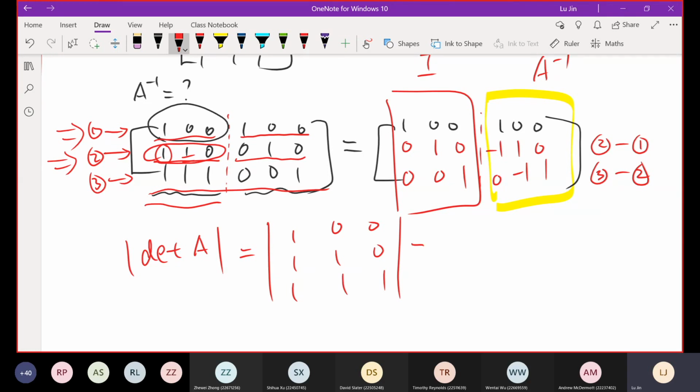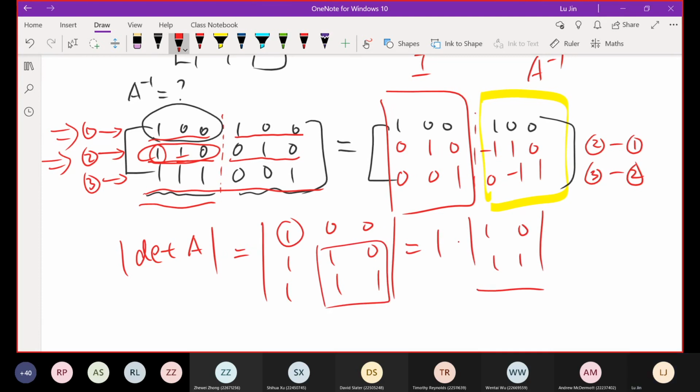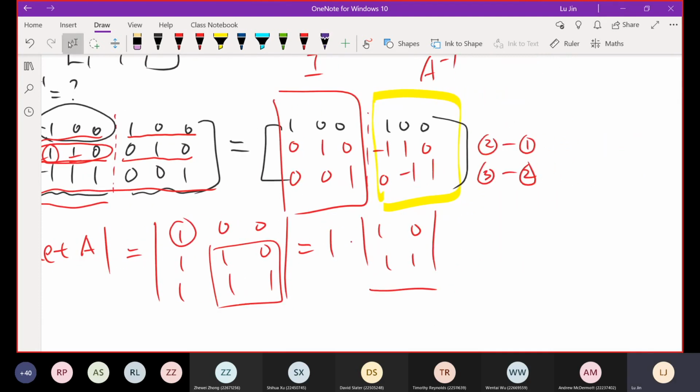So this gives us the first element, 1, multiplied by the 2 by 2 determinant 1, 0, 1, 1. This 1, 0, 1, 1 comes from here. And then it should be minus the second top element, which is 0, multiplied by these two columns, which is 1, 0, 1, 1. Okay, and keep going.